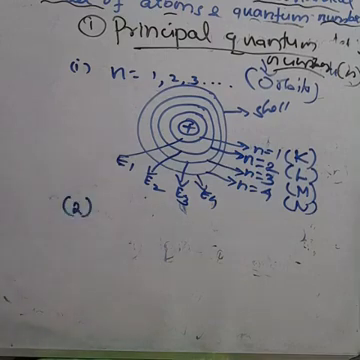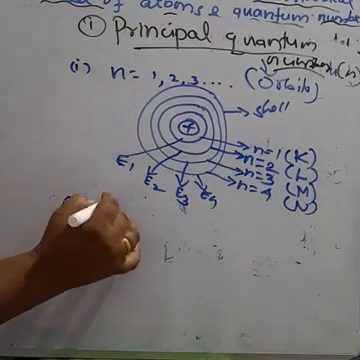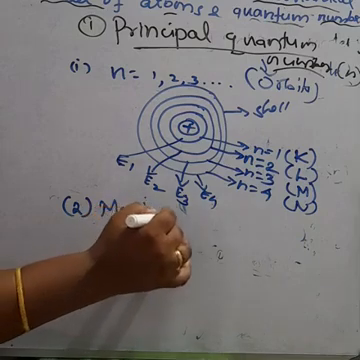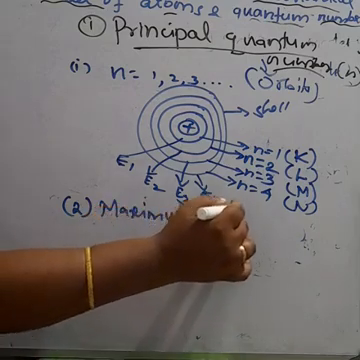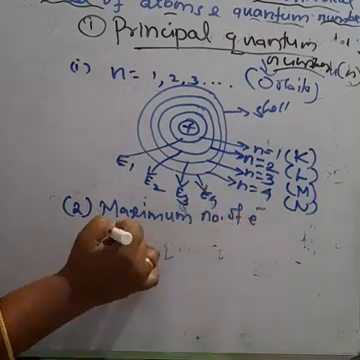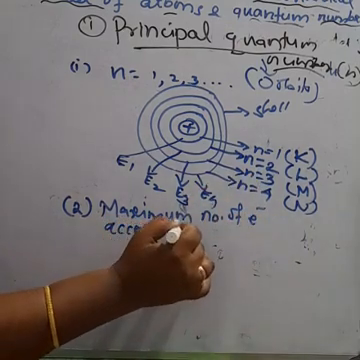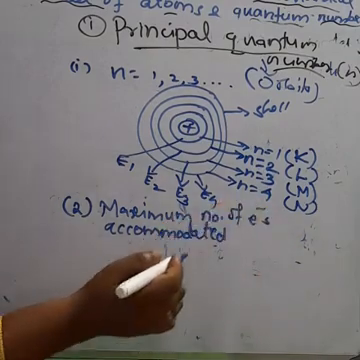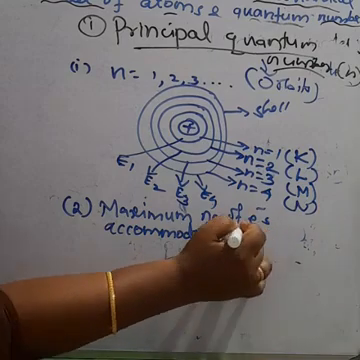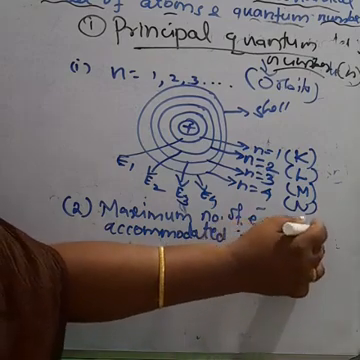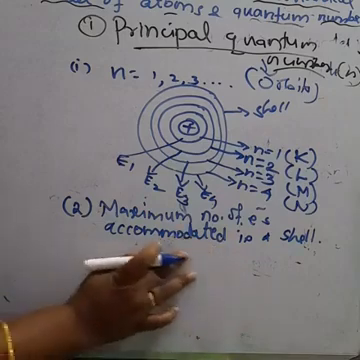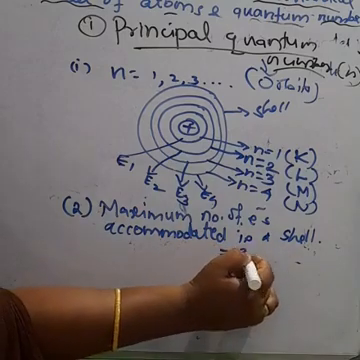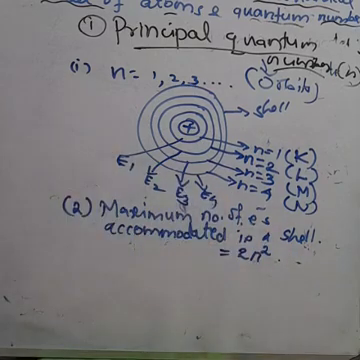The maximum number of electrons that can be accommodated in a given shell or given orbit is 2n square. The maximum number of electrons that can be accommodated in a shell is 2n square. Okay, so these are the orbits.